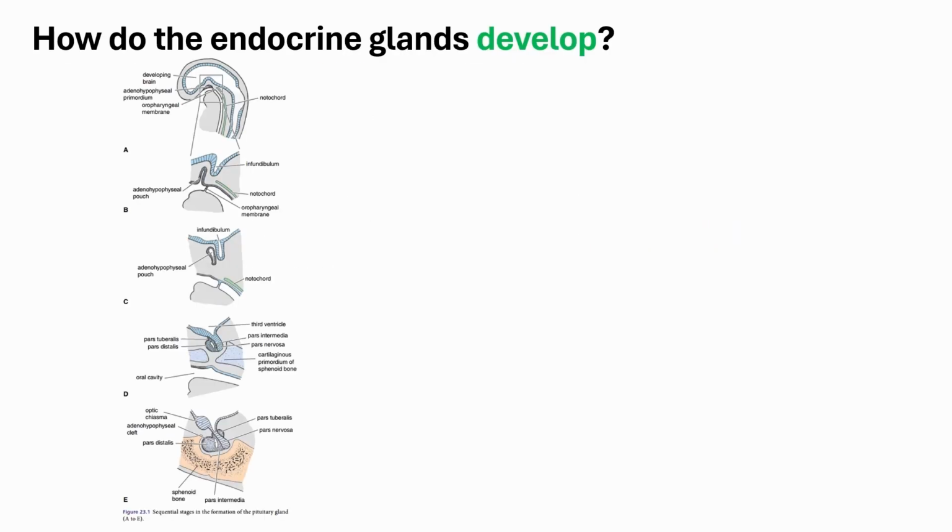Okay, so how do these endocrine glands develop? For example, wherever you will find these glands, whatever tissues are nearest to those specific adult locations would be the sources of your glands. For the pituitary gland, as I said earlier, it is found in the ventral side of the brain.